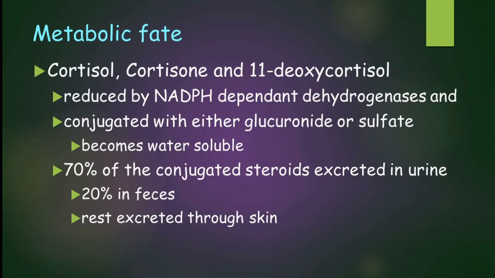So, under such conditions the body tends to convert your compound to something which has more polarity, so that it can easily be excreted through the aqueous environment in your body. That is what we call the phase 1 and the phase 2 metabolism that usually happens for drug metabolism.